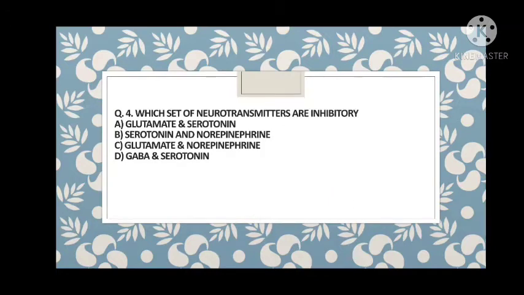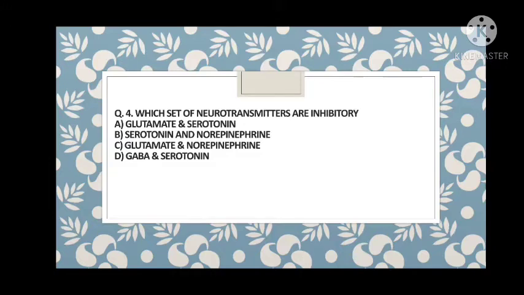Which set of neurotransmitters are inhibitory? This is a very important question. You have to remember all the inhibitory and stimulatory actions of the neurotransmitters present at the synapses. First is glutamate and serotonin, second is serotonin and norepinephrine, then glutamate and norepinephrine, and GABA and serotonin.